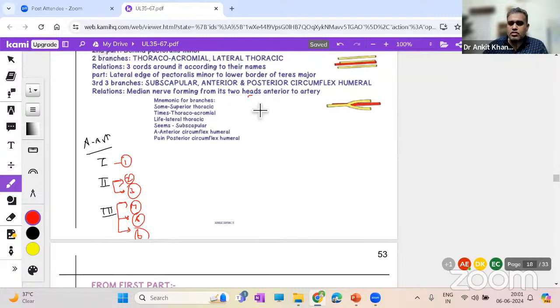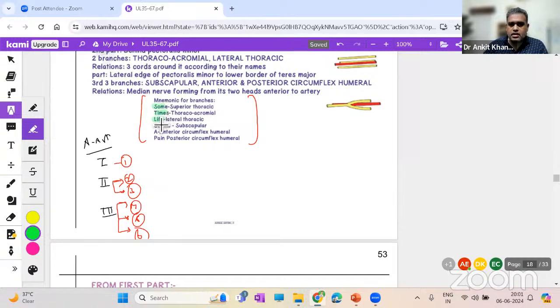See, there's a mnemonic over here. Let me just highlight it. Sometimes life seems a pain. Sometimes, okay? It only seems, it is not a pain. It is just your hard work and struggle, right? But that mnemonic can help. Sometimes life seems a pain. What is that? Now let's name them.